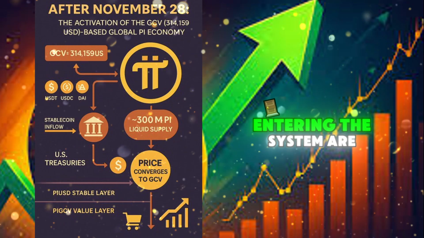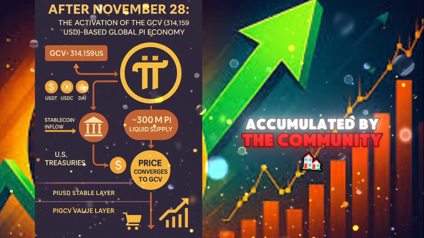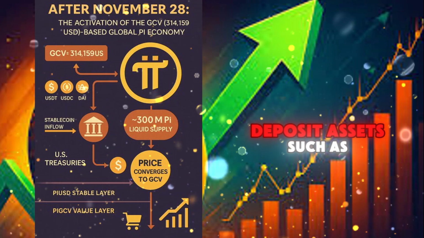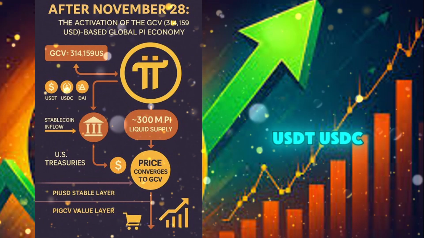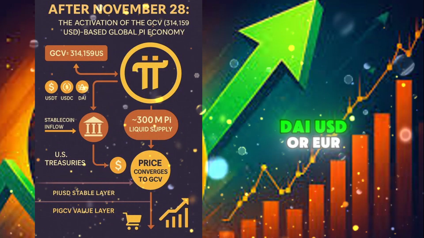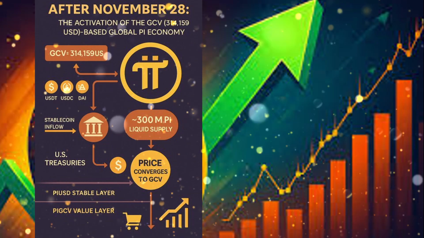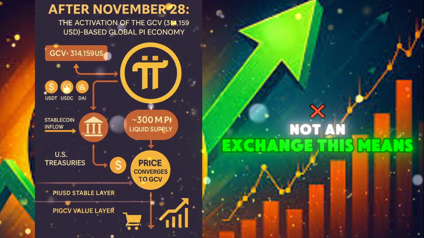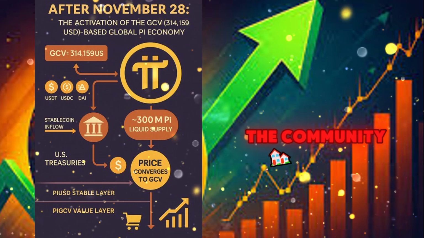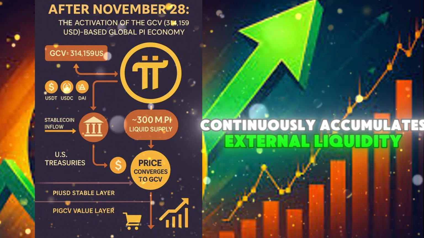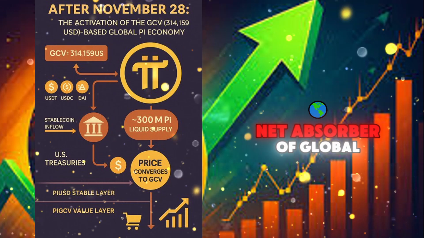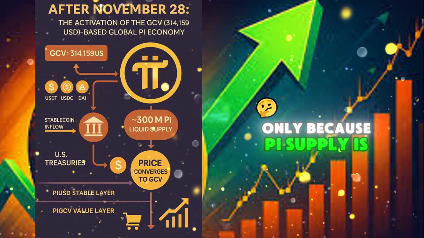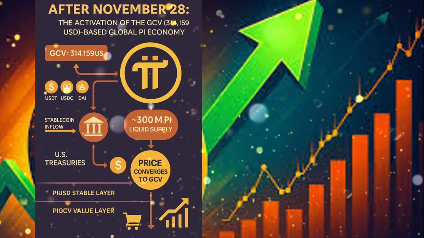3. Stablecoins entering the system are accumulated by the community treasury. After November 28th, anyone buying Pi must deposit assets such as USDT, USDC, DAI, USD, or EUR. These assets go directly into the Pi network treasury, not an exchange. This means the community continuously accumulates external liquidity. Pi network becomes a net absorber of global stablecoins. This is possible only because Pi supply is extremely restricted.